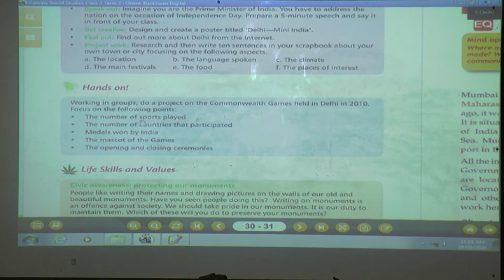Yes, the number of sports played, how many sports it has played, the number of countries that participate, medals won by India, the mascot of the game, the opening and the closing ceremonies. Even though we have discussed so many points in this activity, this project, we are going to skip this activity. Okay,